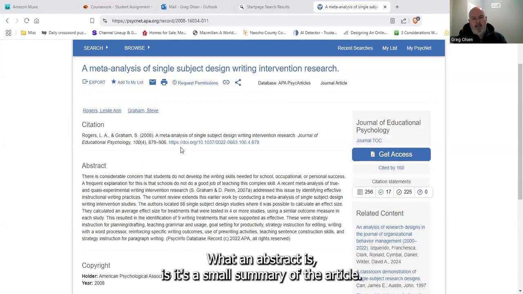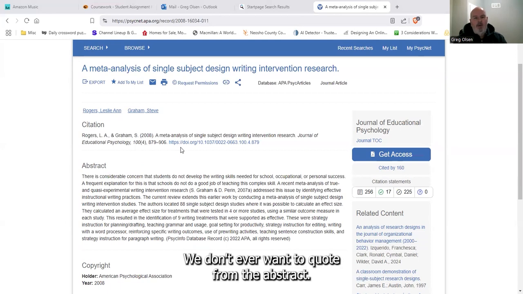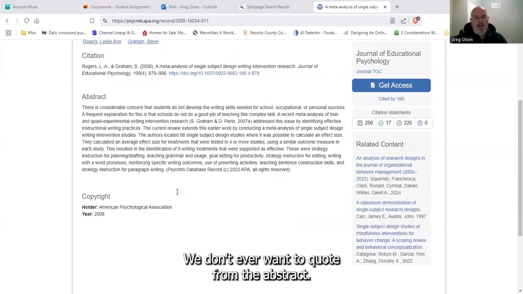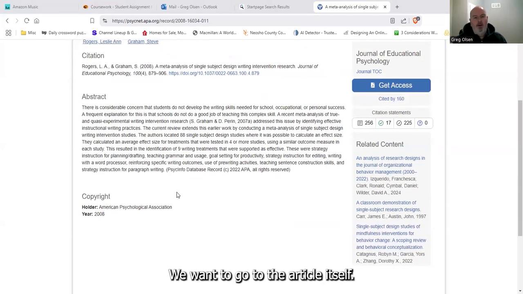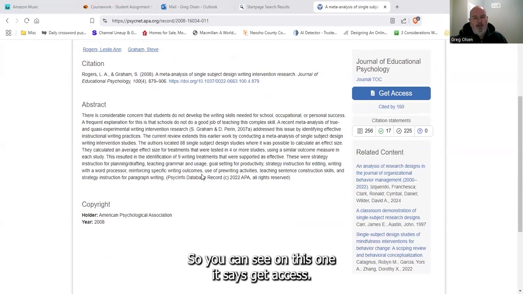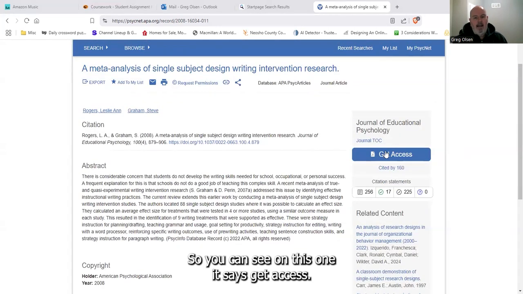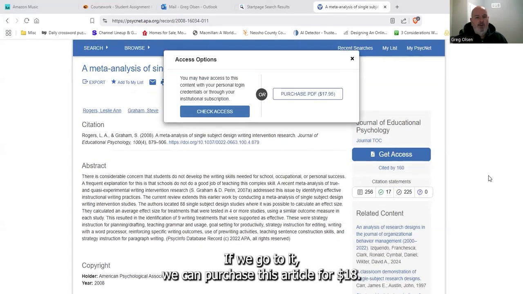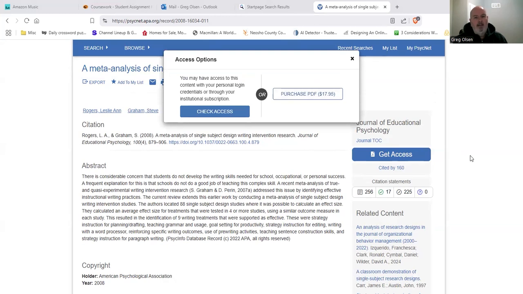What an abstract is, it's a small summary of the article. We don't ever want to quote from the abstract. We want to go to the article itself. So you can see on this one, it says get access. If we go to it, we can purchase this article for $18.